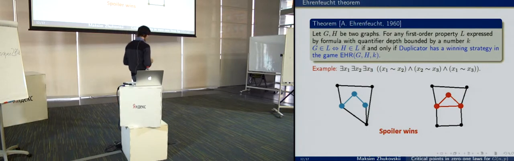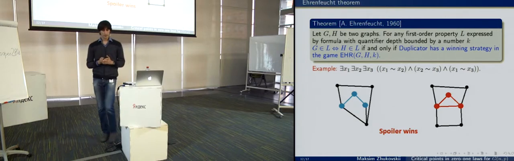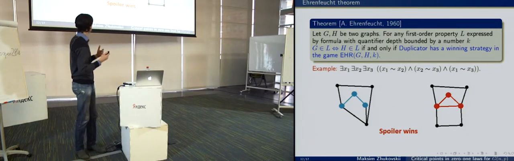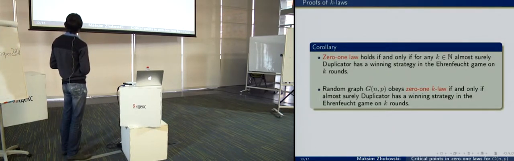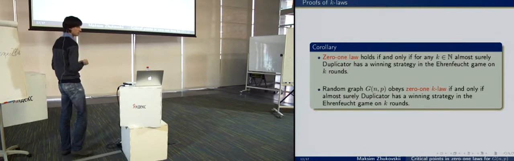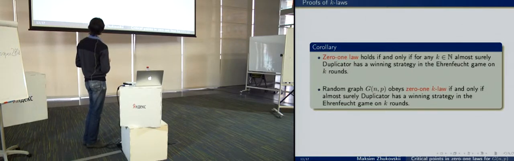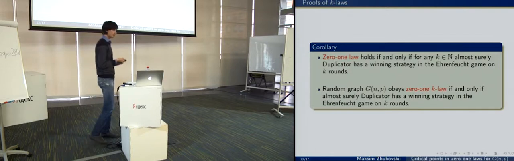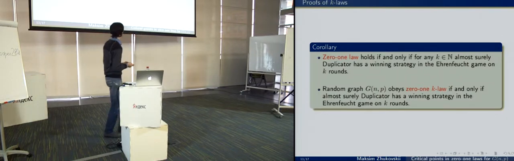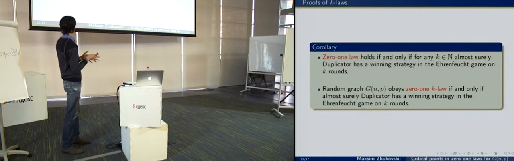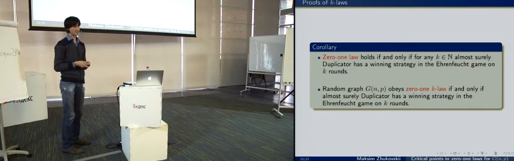And there is a corollary from this theorem, and we use this corollary to prove 0-1 laws. Well, 0-1 k law holds if and only if for any natural k, almost surely duplicator has a winning strategy in an Ehrenfeucht game on k rounds. And if we want to prove 0-1 k law, then we should prove that duplicator has a winning strategy almost surely for any k.